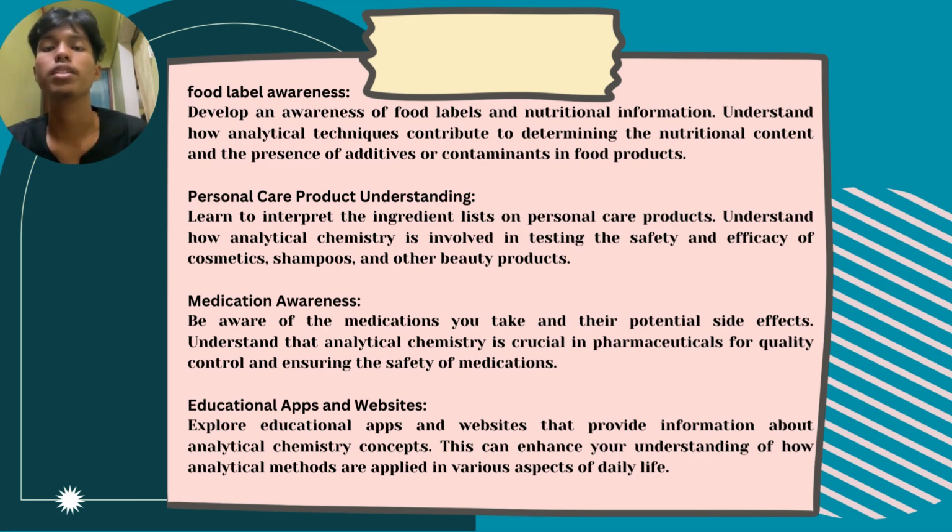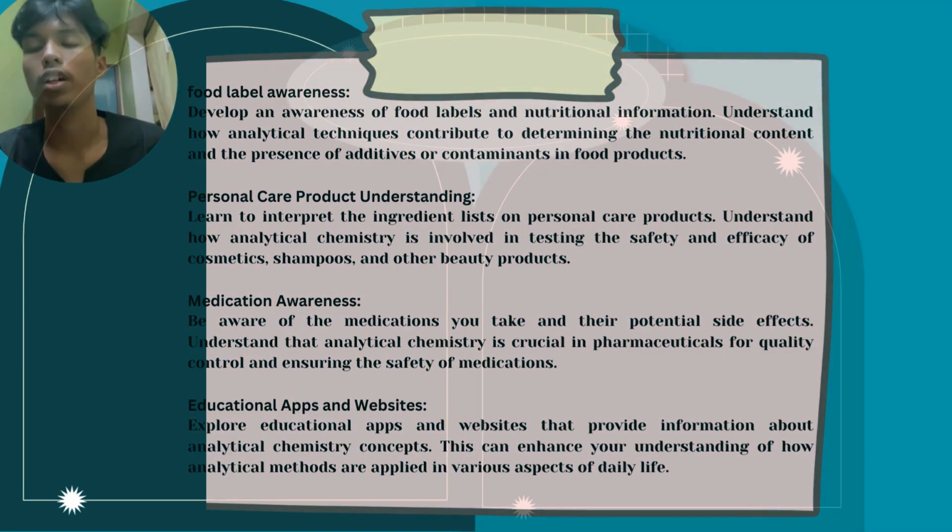And the last part is educational apps and websites. I believe that right now a lot of people know how to use phones, how to use applications, and know how to browse websites and others. So people need to explore educational apps and websites that provide information about analytical chemistry concepts. This can enhance your understanding of how analytical methods are applied in various aspects of daily life right now.